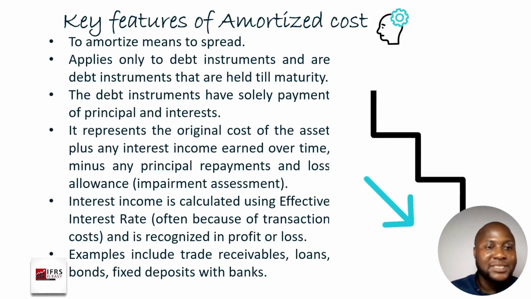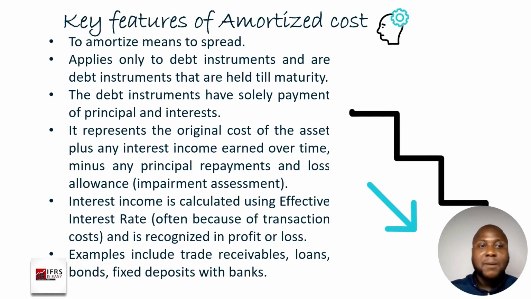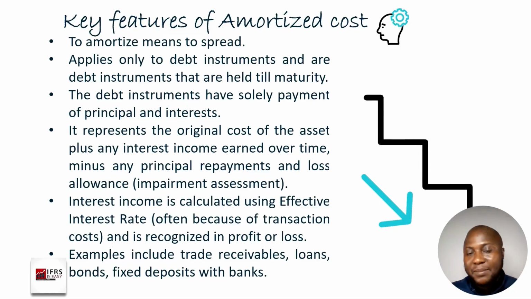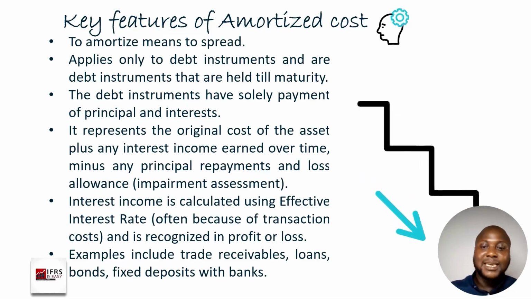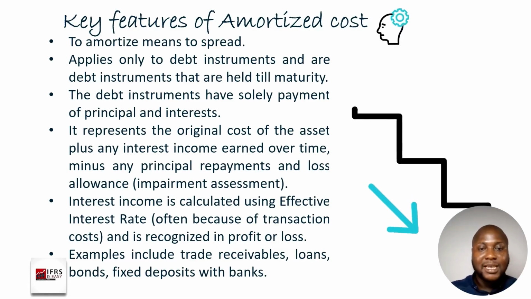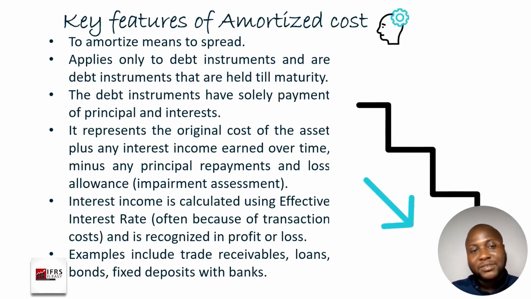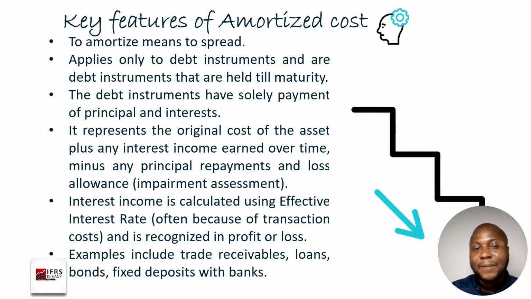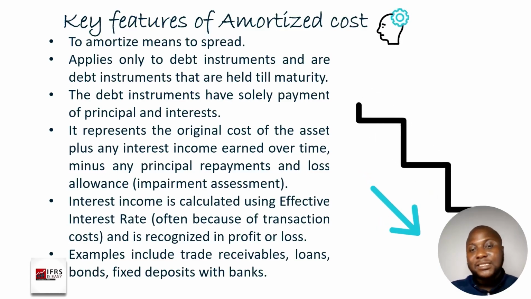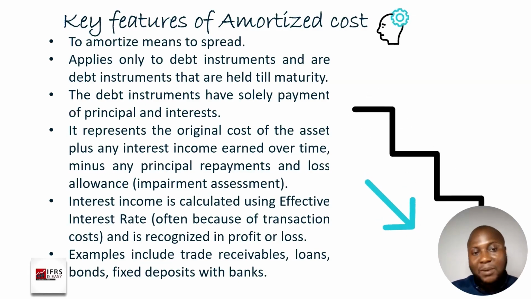Now, another item is that amortized cost represents the original cost of the asset plus any interest income earned over time minus any principal repayment and loss allowance. So what that means is that when it comes to amortized cost, there is a step that is taken, and the step is such that the opening balance will be the principal amount, then what grows that opening balance is the interest that is added to it, and what reduces that opening balance is the principal repayment that you make, and then whatsoever you have left is your amortized cost.